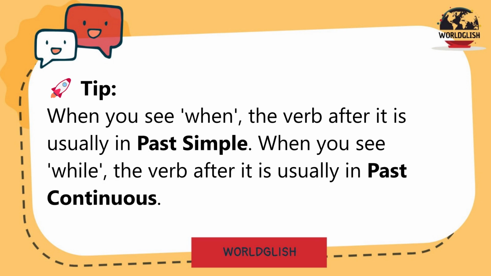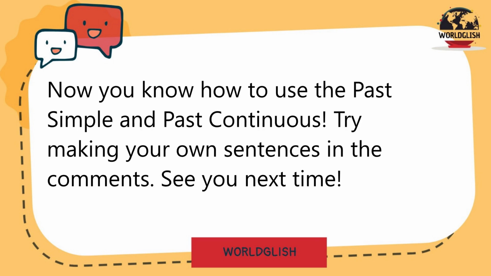Tip: when you see when, the verb after it is usually in past simple. When you see while, the verb after it is usually in past continuous.